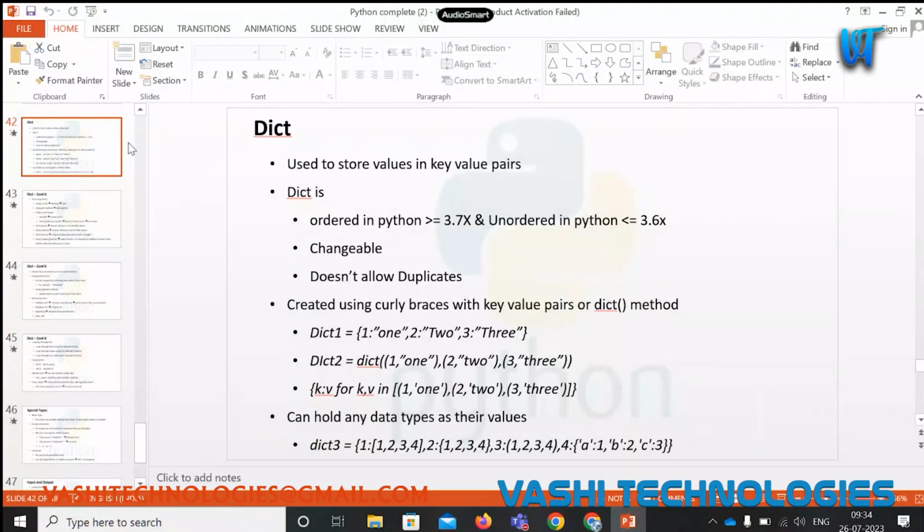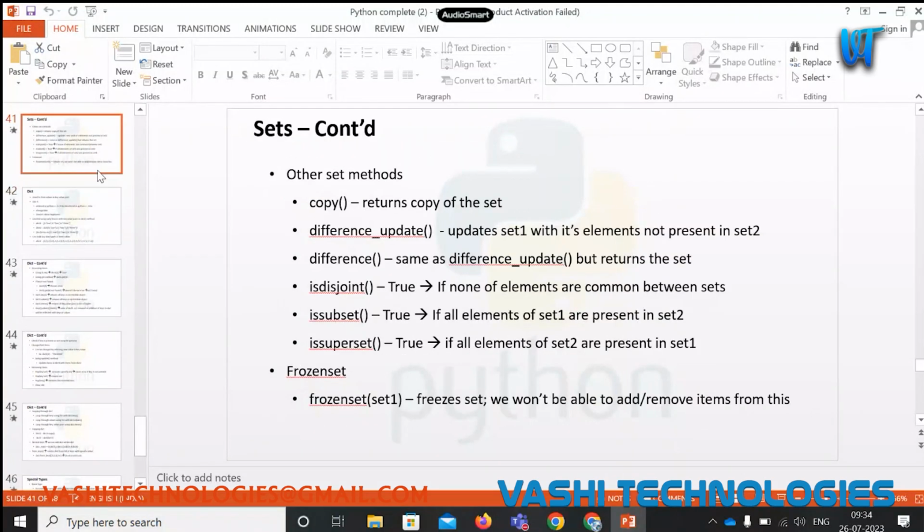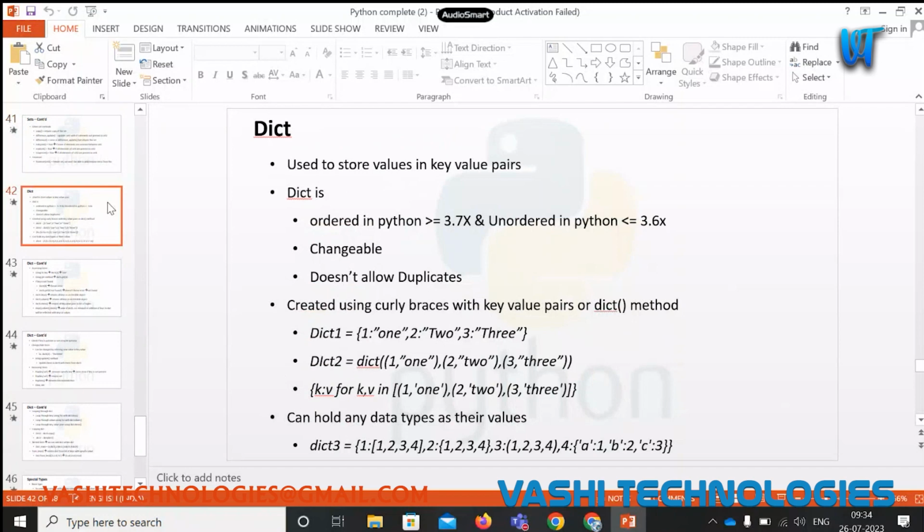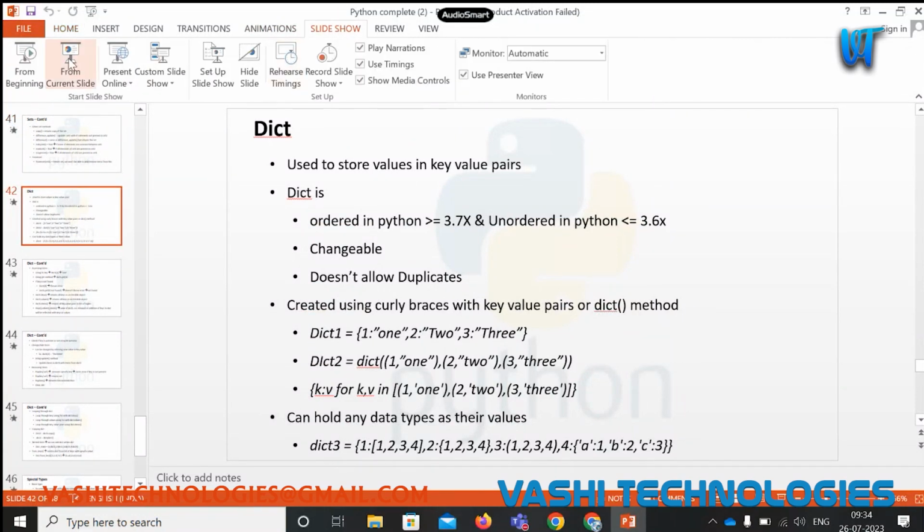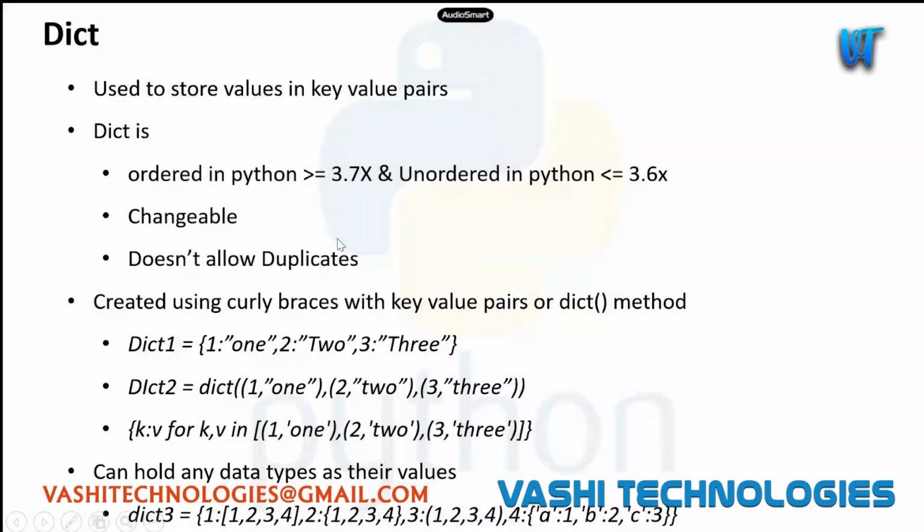So far, we have covered sets, right? Till sets type in Python sequences. So today, we're going to see the dictionary items. Okay, dictionary is another sequence, but this is not a typical sequence like list, set, or tuples. So this is kind of it will store key value pairs.